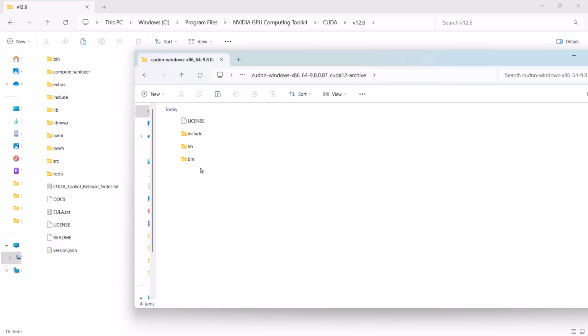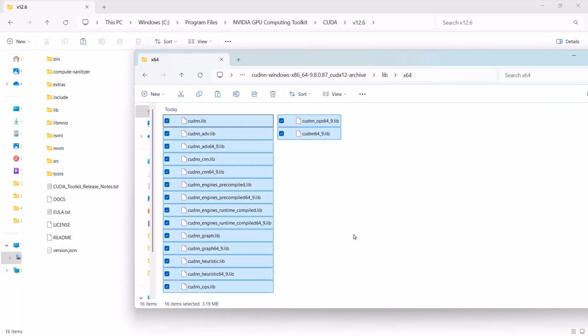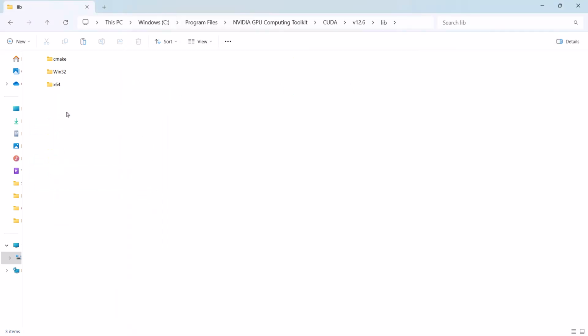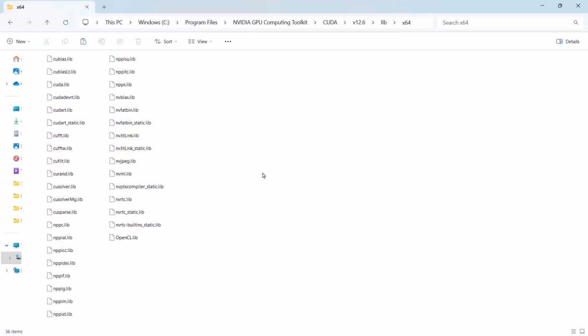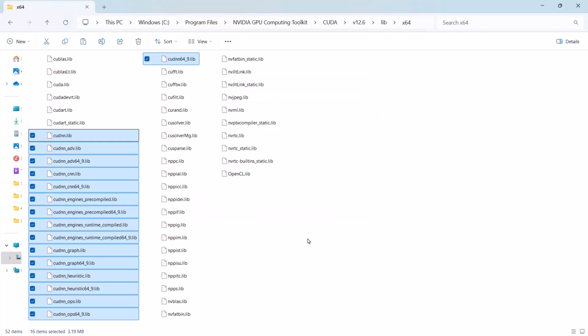So now let's go to lib folder and then go to x64 and then copy all these libraries from cuDNN and go to CUDA toolkit lib folder and x64 and then paste all the libraries from cuDNN. Okay, so what we did here, we copied the packages from cuDNN library folder to CUDA toolkit.